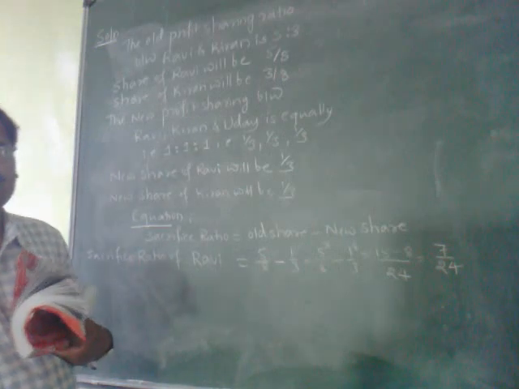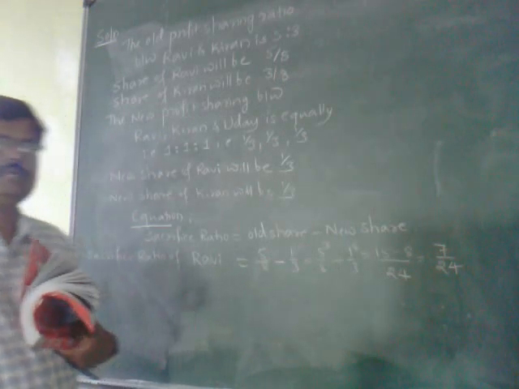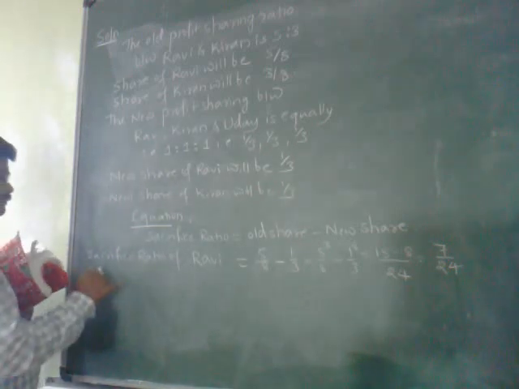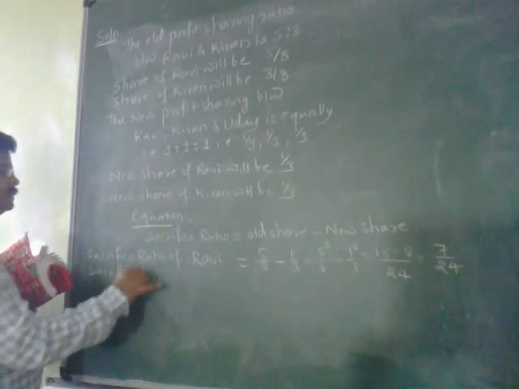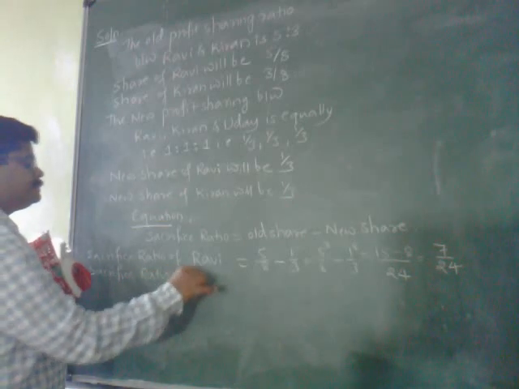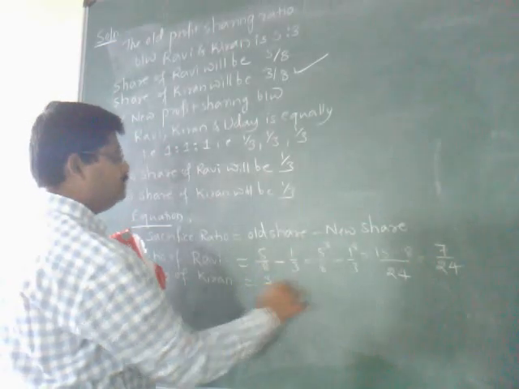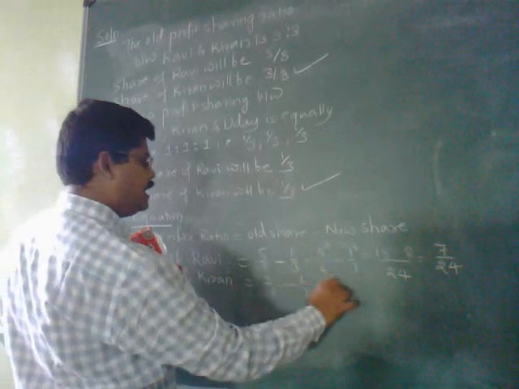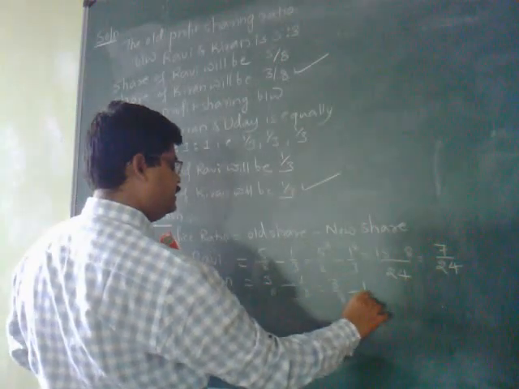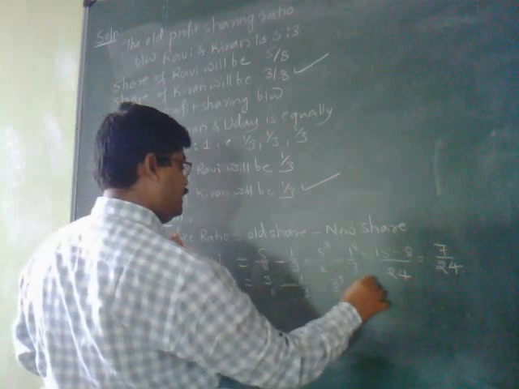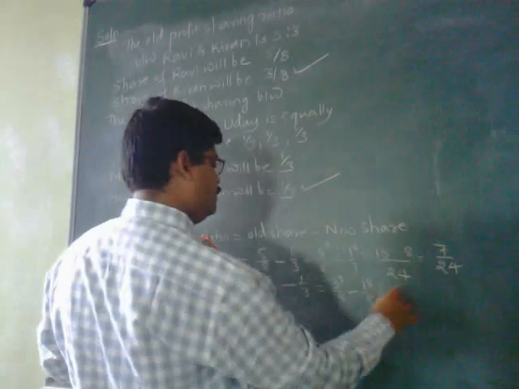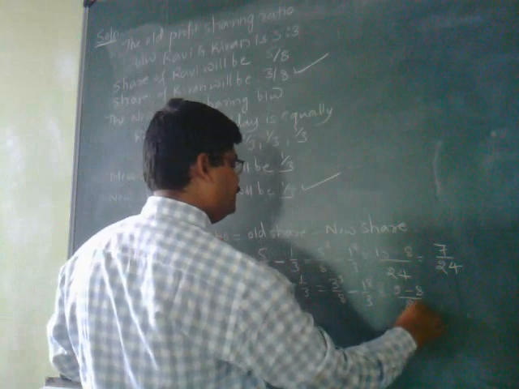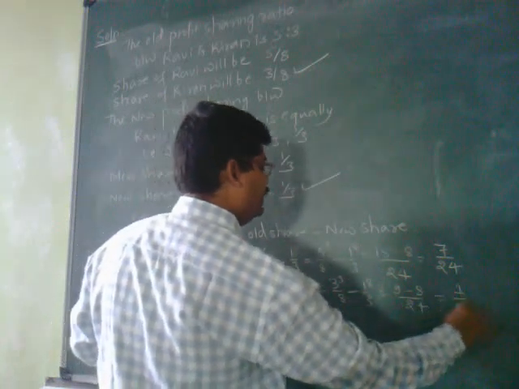Likewise, the sacrifice ratio of Kiran will be 3 by 8 minus 1 by 3. I will rewrite once again. 8 3s are 24, 3 8s are 24. 9 minus 8 divided by 24 equals 1 divided by 24.